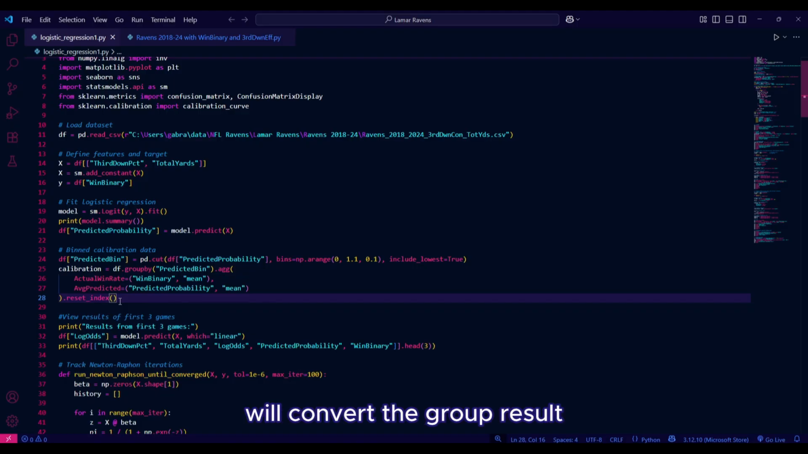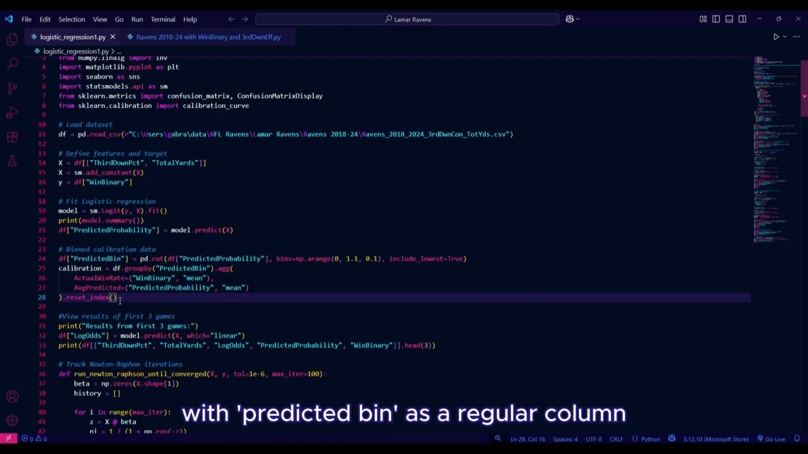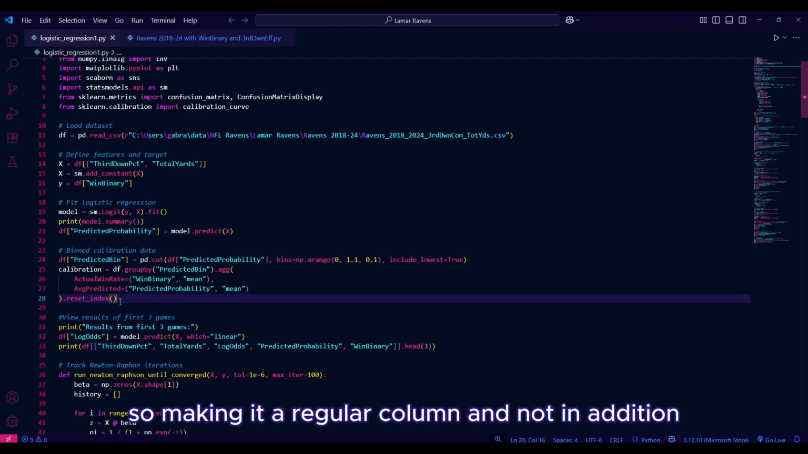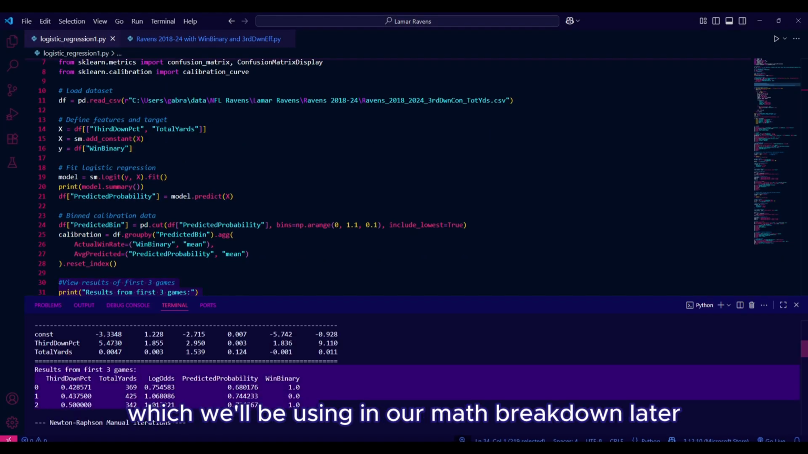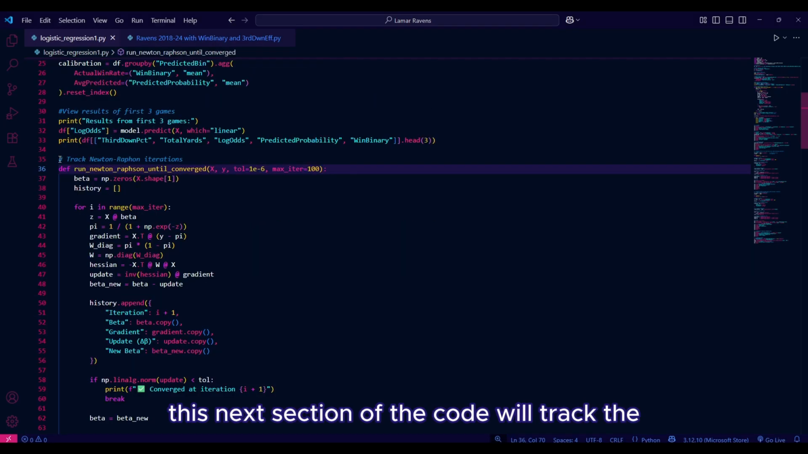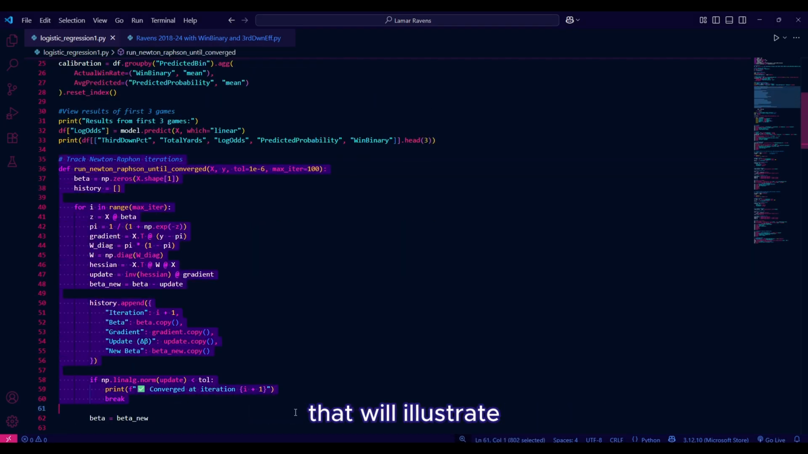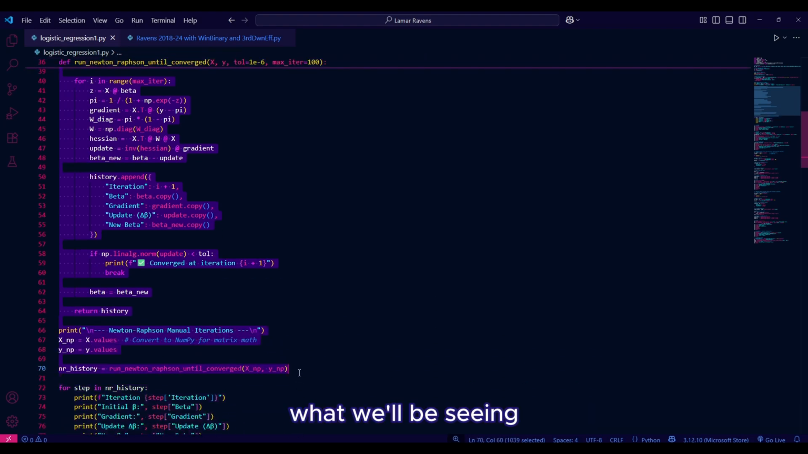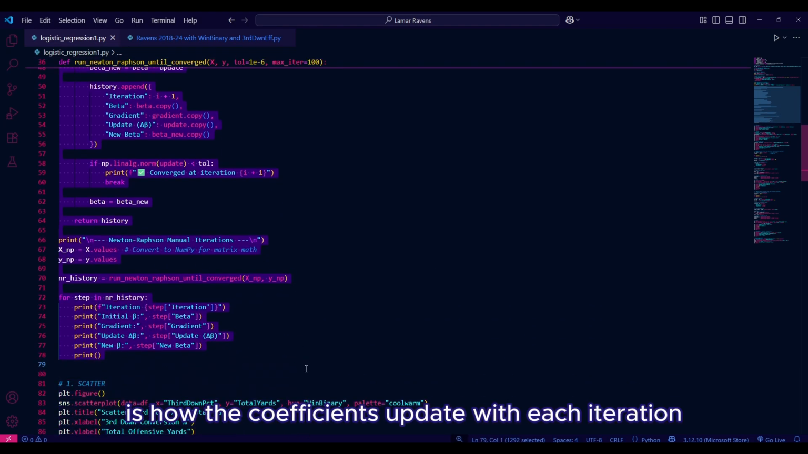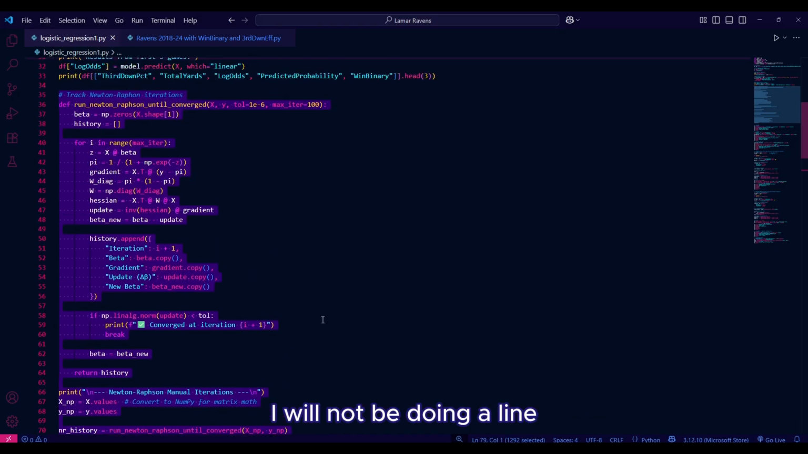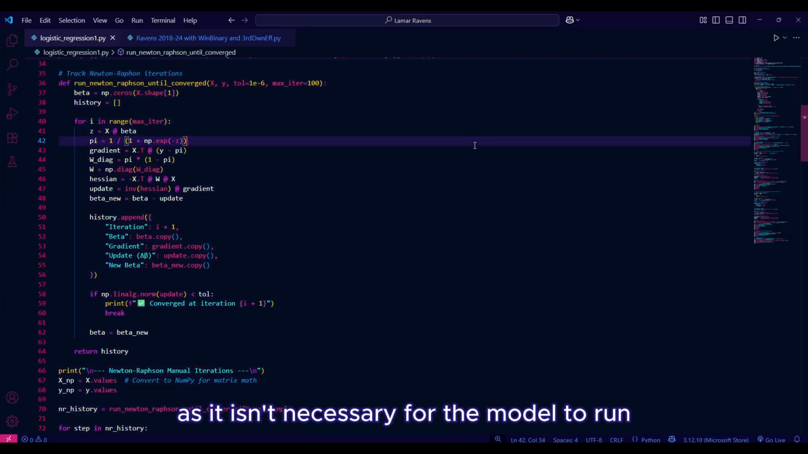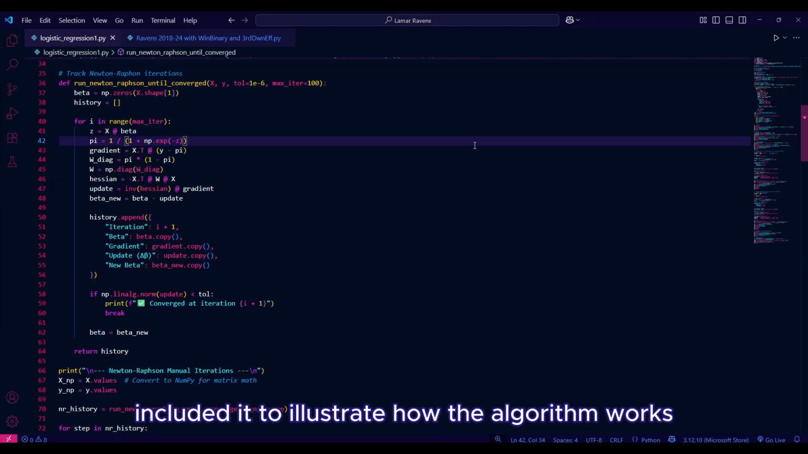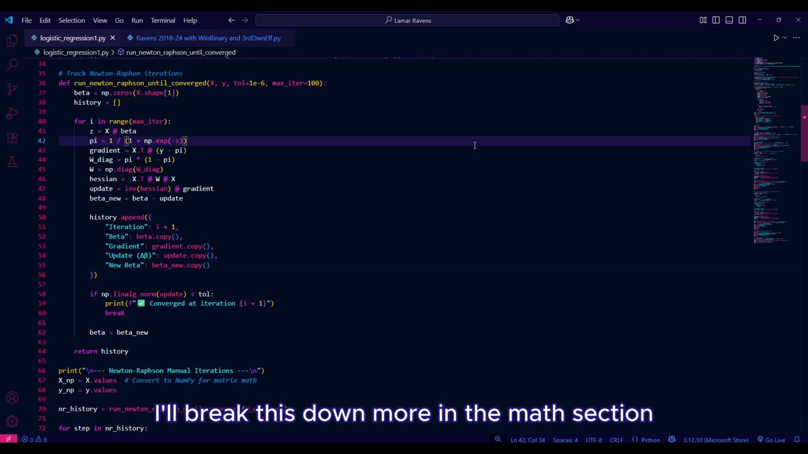Lastly, the reset index will convert the group result back into a flat data frame with predicted bin as a regular column. Remember, we had to create that column, so making it a regular column and not an addition will make for better plotting. Lastly, we're going to print the results of the first games, which we'll be using in our math breakdown later. This next section of the code will track the Newton-Raphson iterations that will illustrate the learning part of machine learning. What we'll be seeing is how the coefficients update with each iteration until they're as accurate as possible. I will not be doing a line-by-line analysis of this section as it isn't necessary for the model to run. I only included it to illustrate how the algorithm works through the iterations. I'll break this down more in the math section.